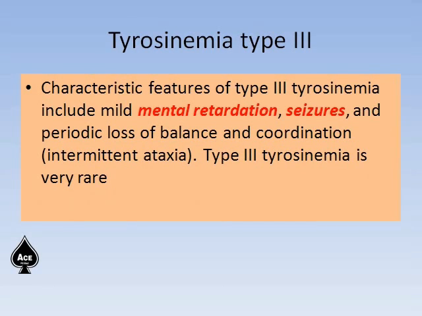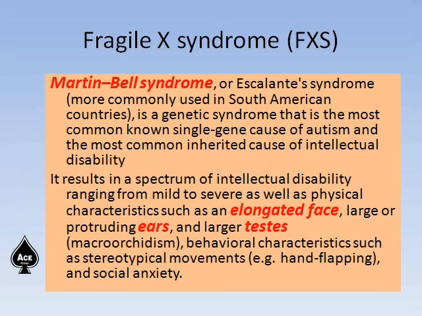In the case of tyrosinemia type 3, characteristic features include mild mental retardation, seizures, and periodic loss of balance and coordination, that is intermittent ataxia. Type 3 tyrosinemia is very, very rare.